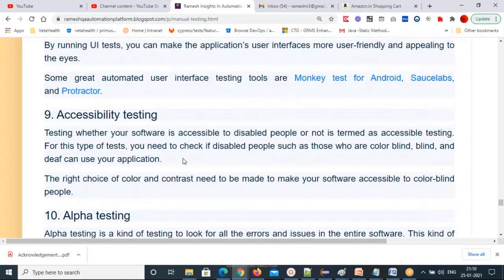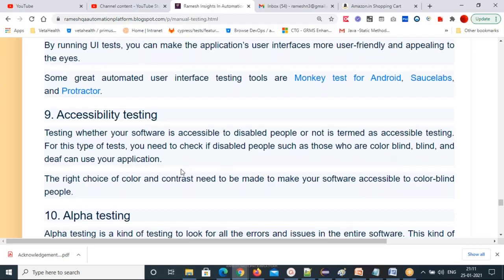And then accessibility testing. Accessibility testing is testing whether your software is accessible to disabled people or not. All the blind and deaf people, are they able to access your application or not? You need to check if disabled people, such as those who are color blind, blind, and deaf, can use your application or not.